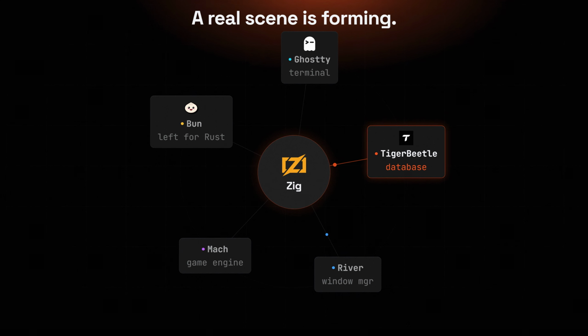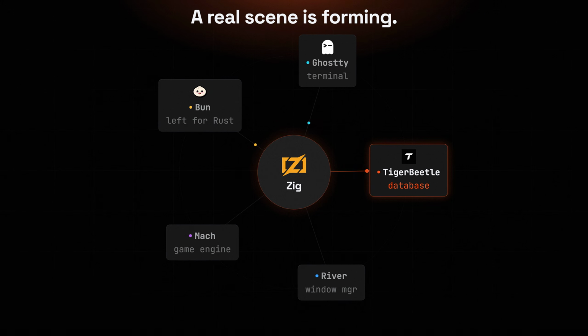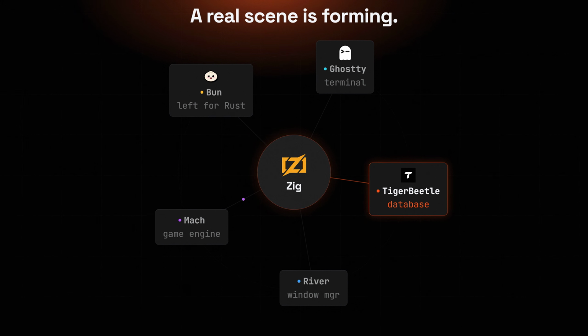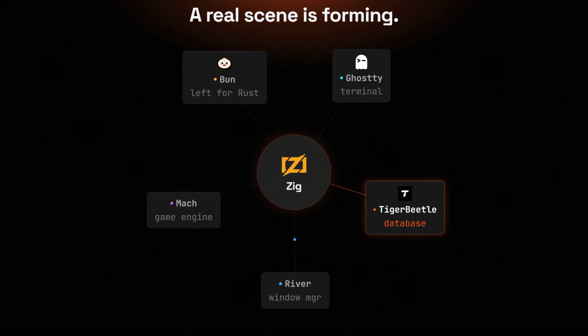Ghostty, the terminal from HashiCorp co-founder Mitchell Hashimoto, the River Window Manager, the Mac game engine. Hashimoto even funds the foundation out of his own pocket. Serious people, shipping serious things in a pre-1.0 language.